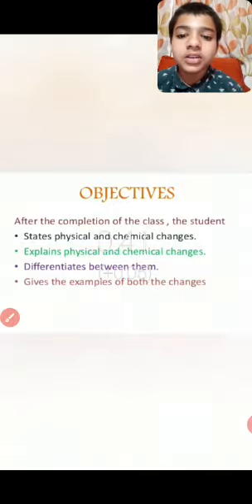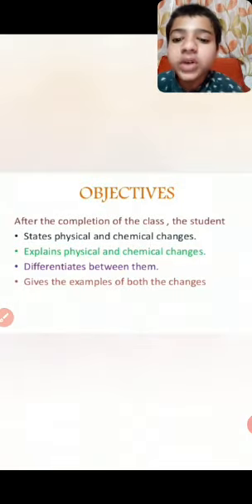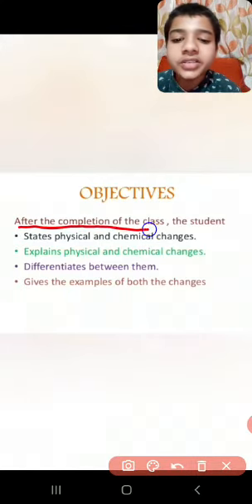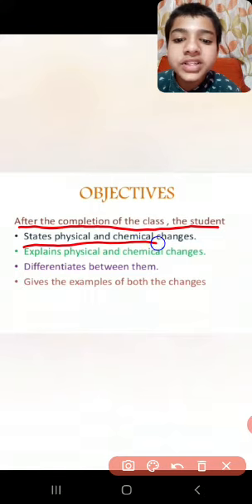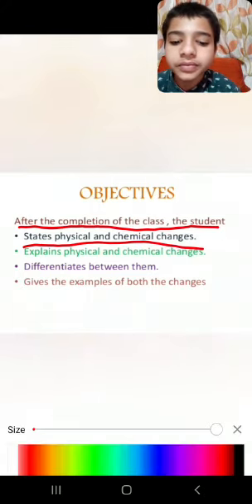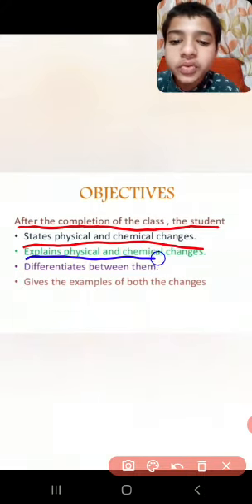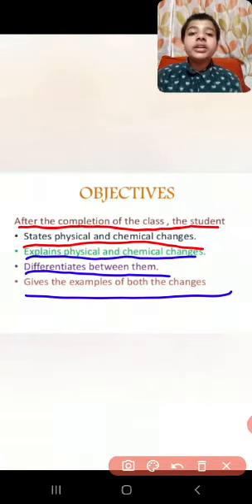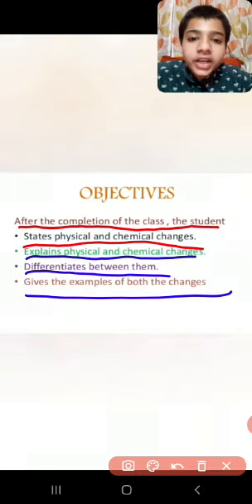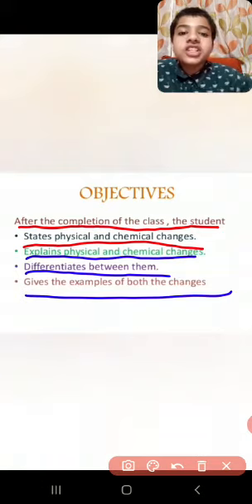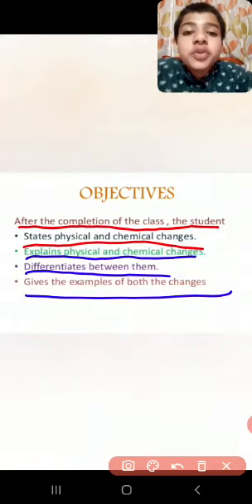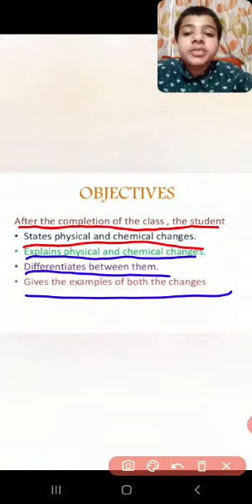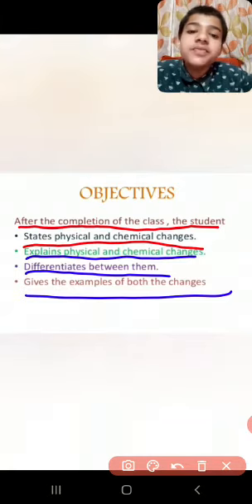When we complete the class, you will do these questions. After the completion of the class, you will do this question: state physical and chemical change, explain physical and chemical change, differentiate between them, and give examples of both the changes. I know it seems like a very new question to you, but this question is just simple. You just need to watch this video properly, and you will give the answer to this question very carefully.